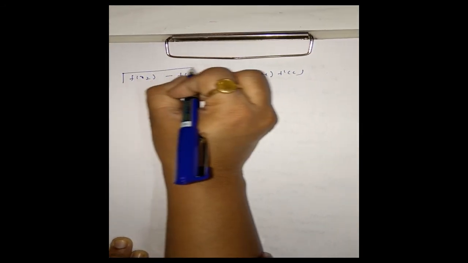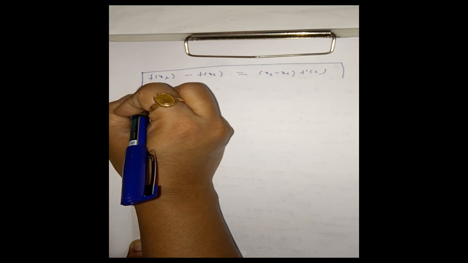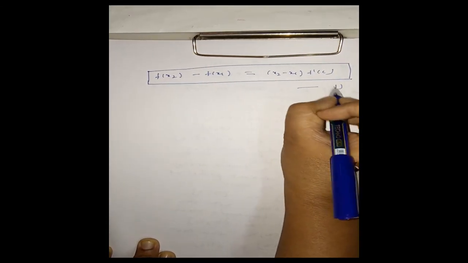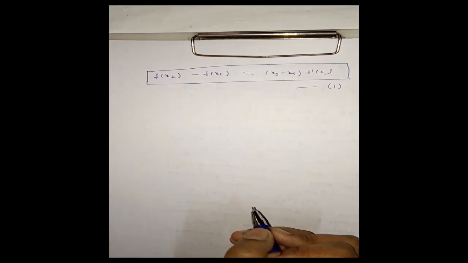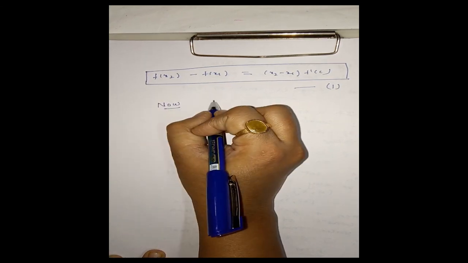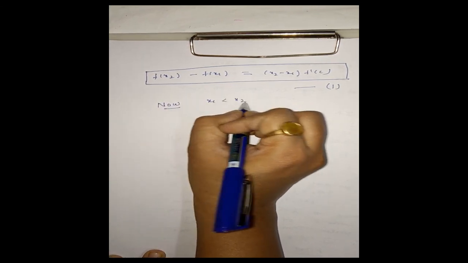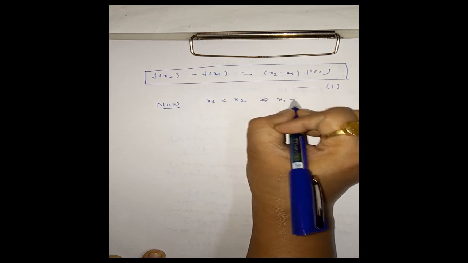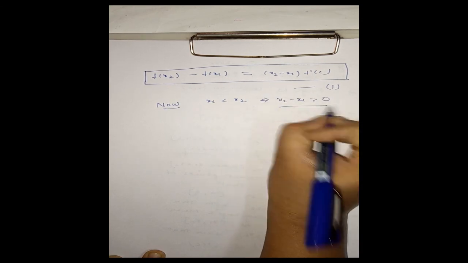I can rewrite my equation in this form. Clear? Mark this as equation number 1. Okay, now x1 is less than x2 implies x2 minus x1 is greater than 0. This is clear.